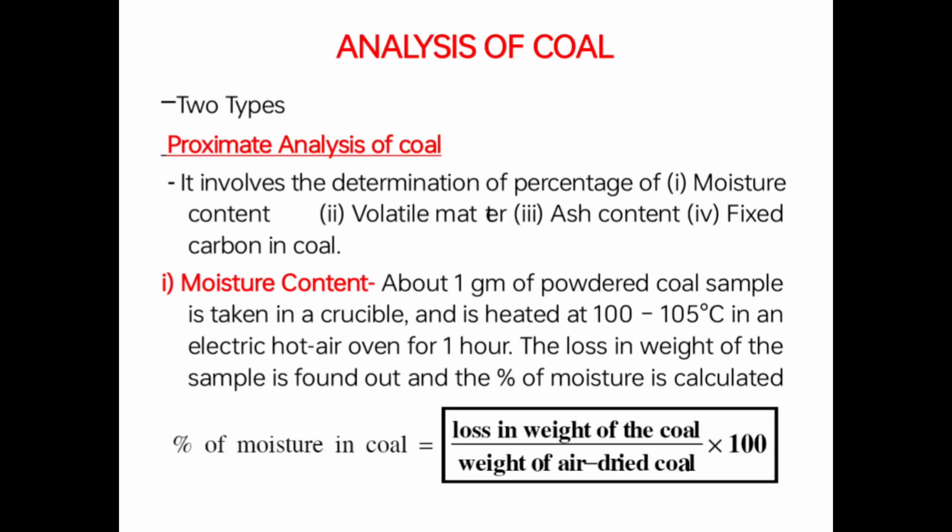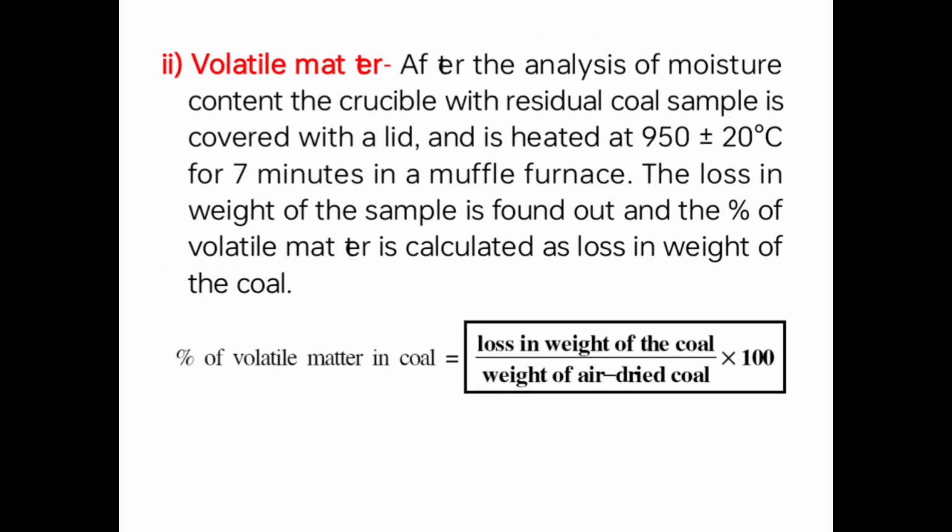Analysis of coal. This is of two types: proximate analysis and ultimate analysis. Proximate analysis determines the percentage of moisture content, volatile matter, ash content, and fixed carbon in coal. Moisture content: about 1 gram of powdered coal sample is taken in a crucible and heated at 100 to 105 degrees centigrade in an electric hot air oven for 1 hour. The loss in weight of the sample is found out and the percentage of moisture is calculated. Percentage of moisture equals loss in weight of the coal divided by weight of the air-dried coal, times 100. Volatile matter.